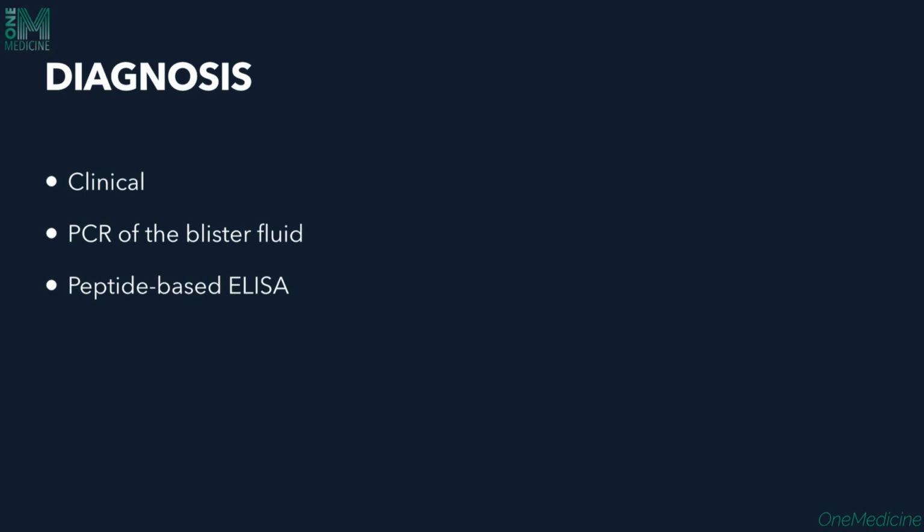Diagnosis is mostly clinical; taking the history of the patient, history of contact with another patient, or history of contact with an animal will tell us the diagnosis. PCR of the blister fluid can be done, and peptide-based ELISA also can be done.